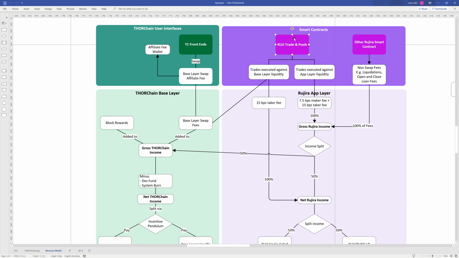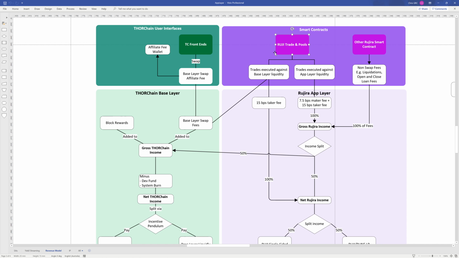Then within the trade and pools, if there's a swap that occurs or a DEX order is fulfilled, they're going to have like maker taker fees and stuff like that, and then that will constitute or go towards the gross Rujira income here. So there's trades against the app layer, liquidity layer, exotic pools, that type of thing. So then within Rujira trade, it's like a DEX. So it's an order book, a CLOB. There can be orders that get fulfilled that leverage the base layer pools, the base layer Bitcoin pool.